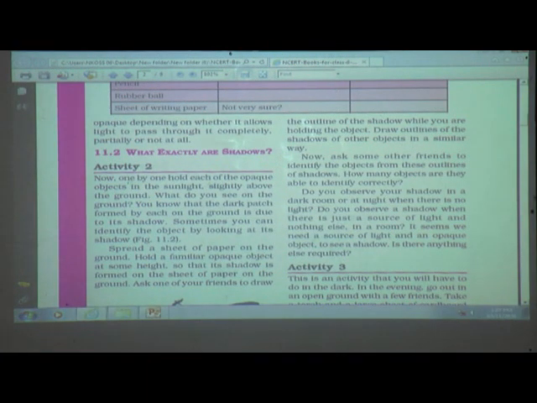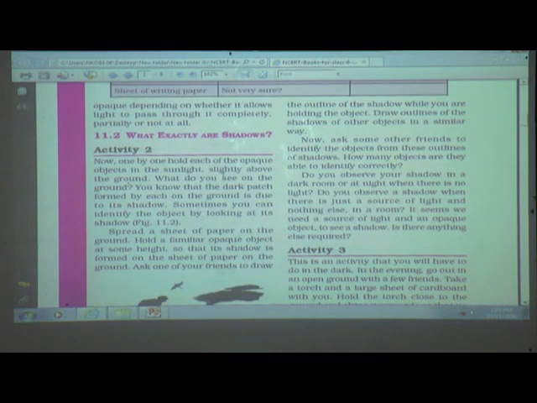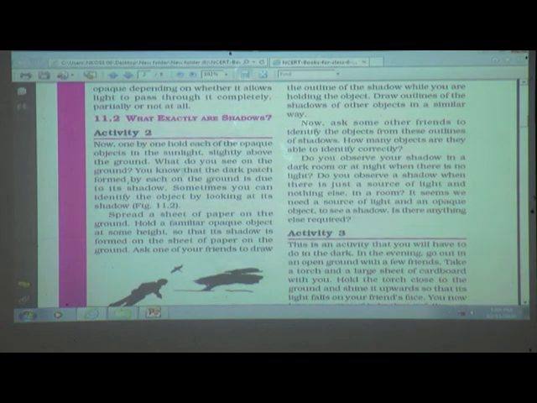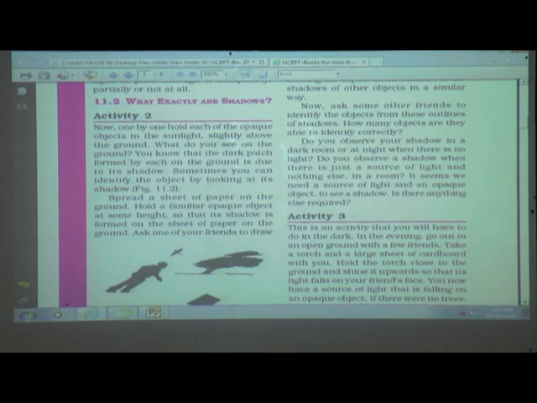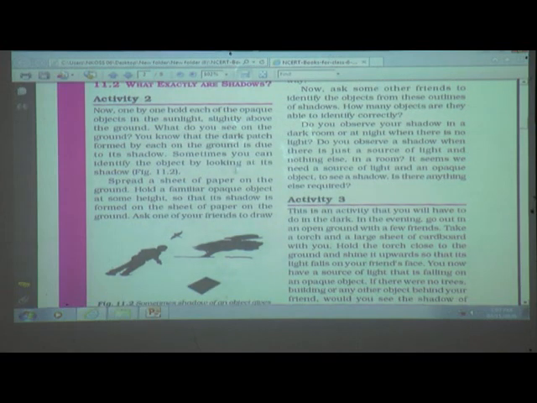Now one by one hold each of the opaque objects in the sunlight slightly above the ground. What do you see on the ground? You know that the dark patch formed by each on the ground is due to its shadow. Sometimes you can identify the object by looking at its shadow.